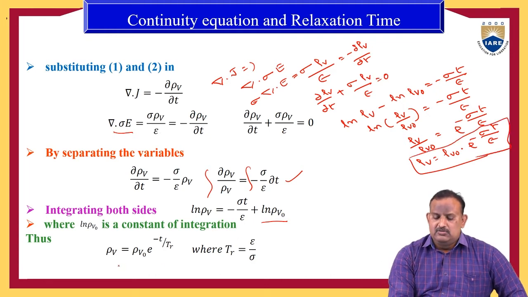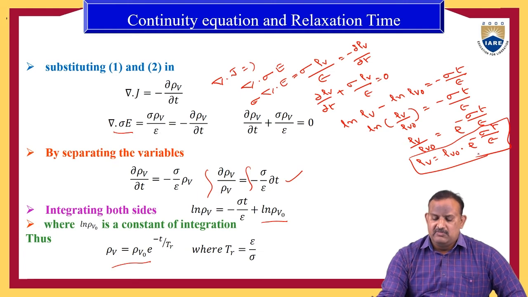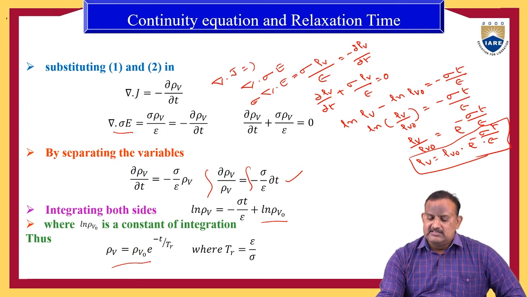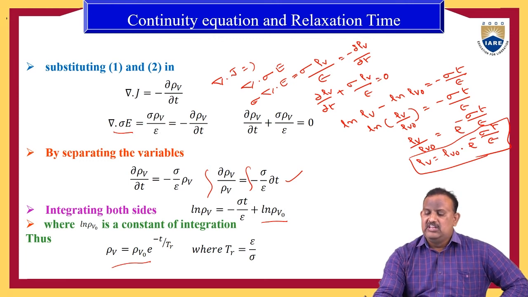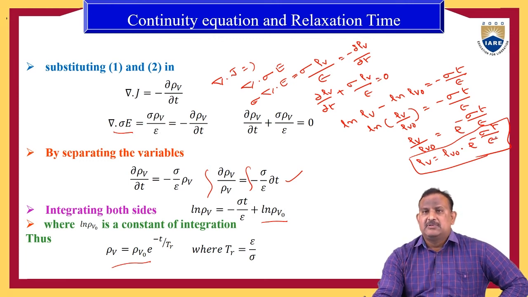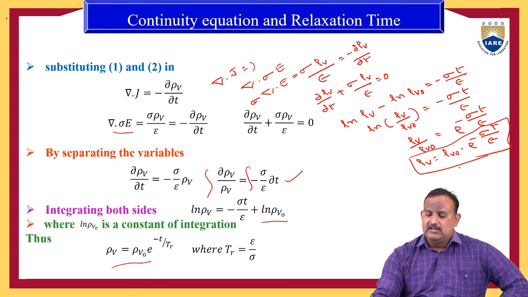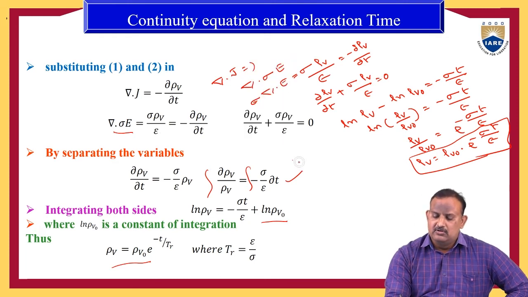So therefore rho v is equal to rho v naught into e power minus sigma into t by epsilon. We can rearrange that equation as rho v is equal to rho v naught into e power minus t by epsilon by sigma.